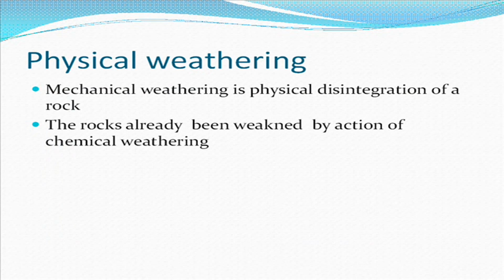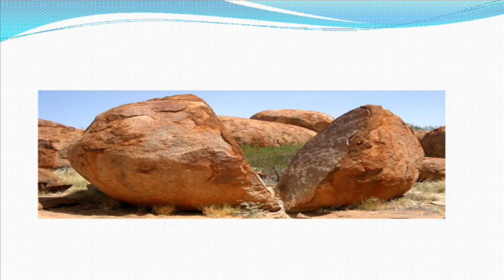Physical weathering, or mechanical weathering, is the physical disintegration of a rock. The rock is already weakened by the actions of chemical weathering. First chemical weathering creates small cracks, later physical weathering occurs. Physical weathering has the major impact on the rock because it is separated into two rocks.